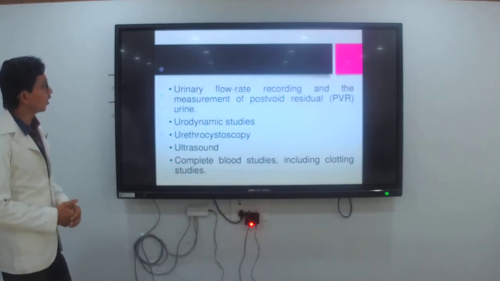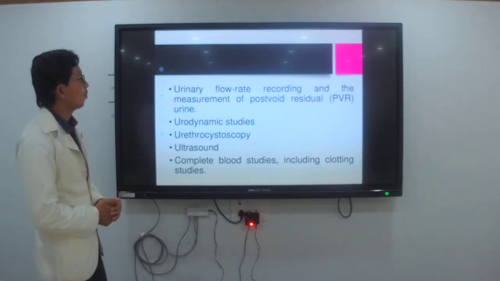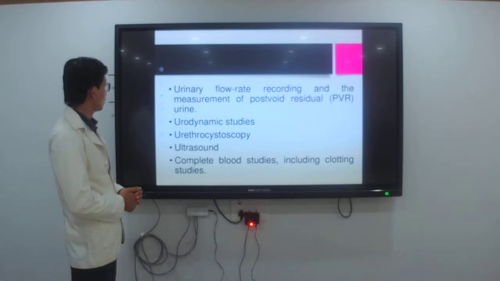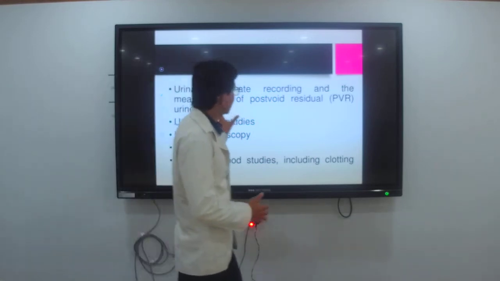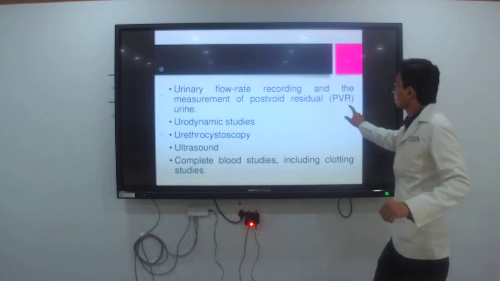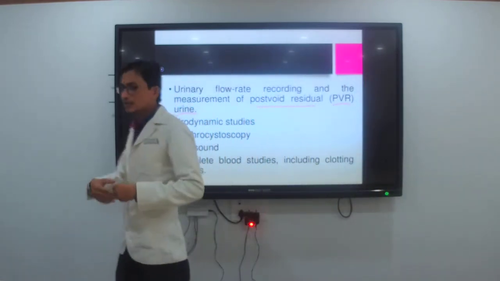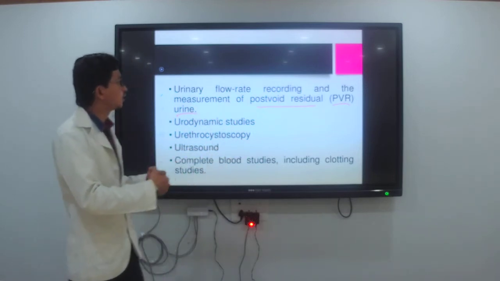Next, it is a urinary flow rate recording and the measurement of the post-void residual urine, that is the PVR, post residual urine. After passing the urine, what is the post residual urine?